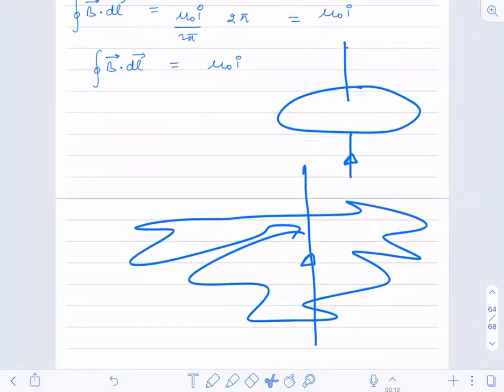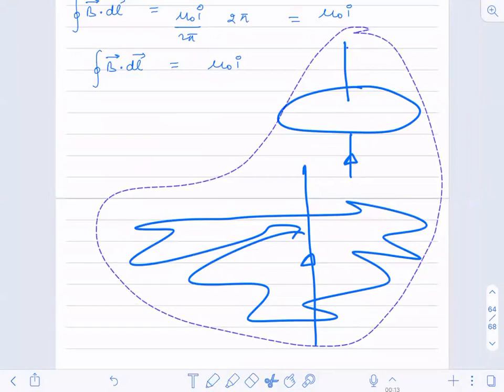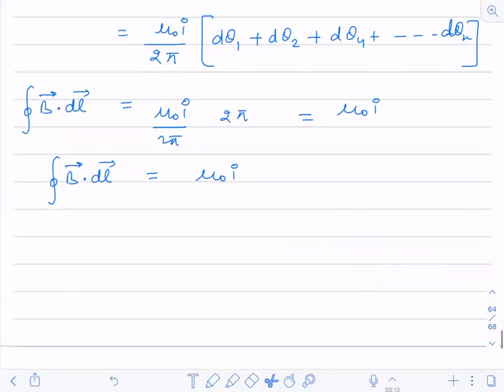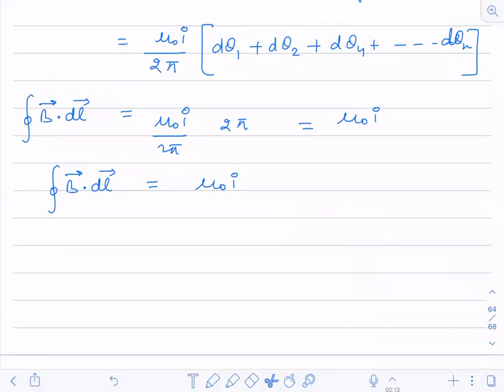That this result does not depend upon what kind of loop you have taken. Like in Gauss law, it does not depend upon what kind of surface you have chosen. In the same way here, the Amperian loop can be of any shape. So I'm writing that statement.